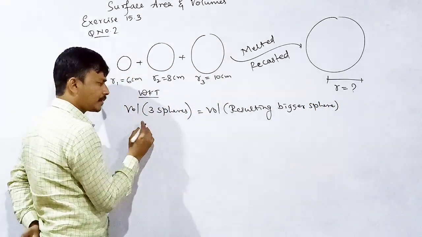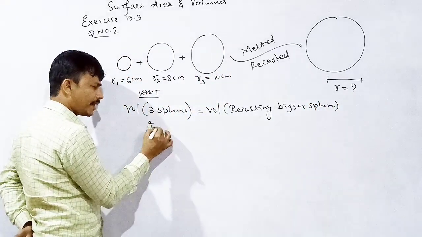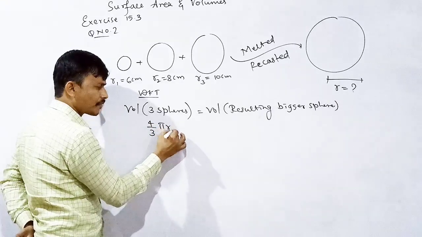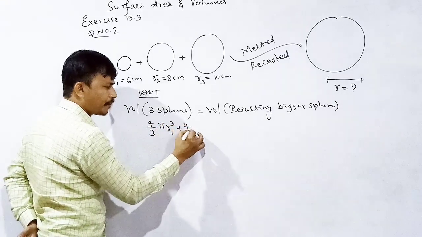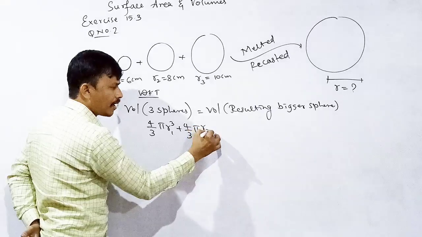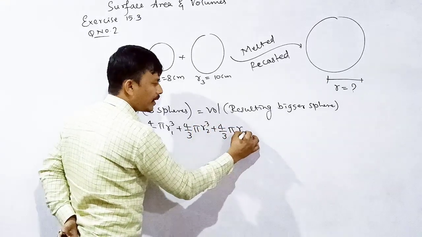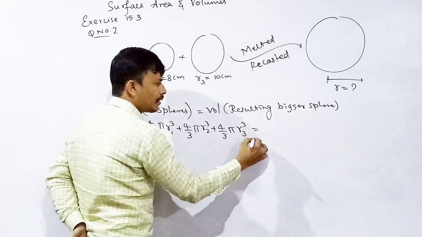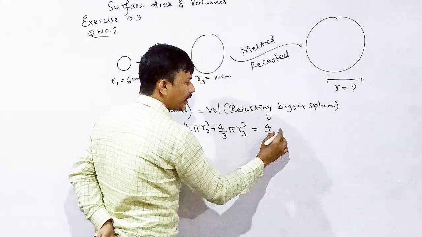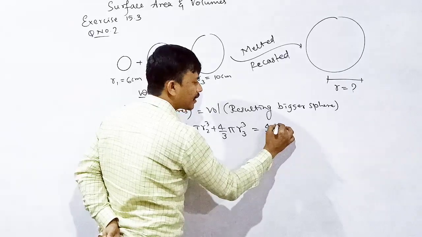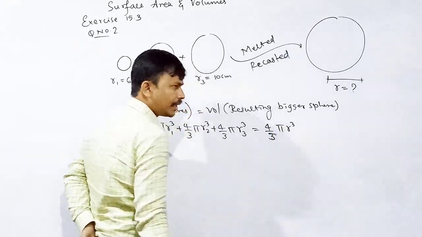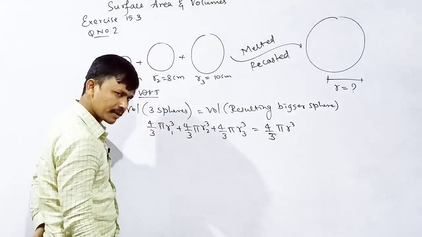What is the volume of the 3 spheres? 4 divided by 3 pi r1 cube, 4 by 3 pi r2 cube, 4 by 3 pi r3 cube, equal to 4 by 3 pi r cube. What we need to find out? R value. Yes or no?